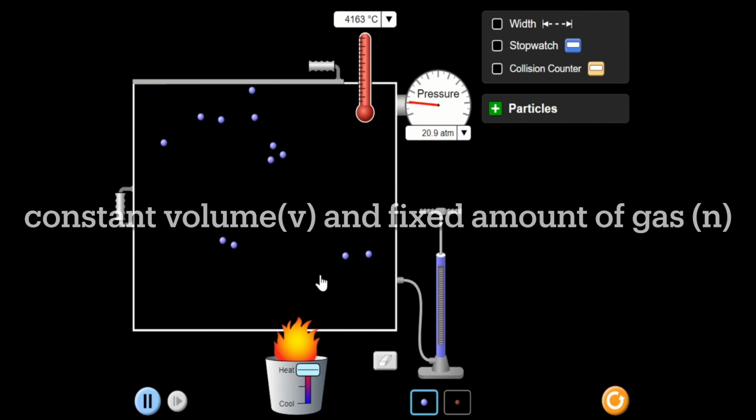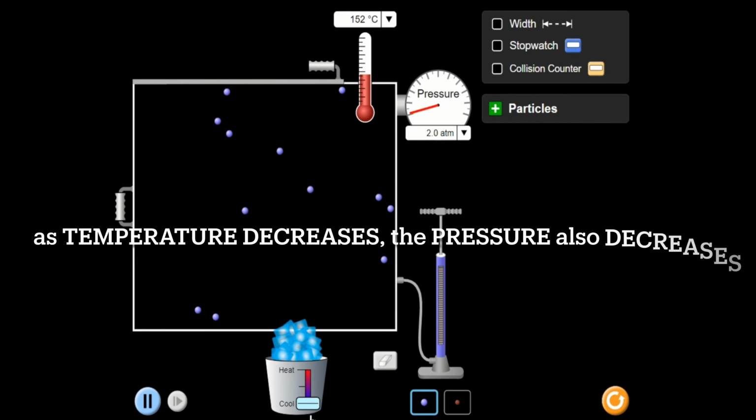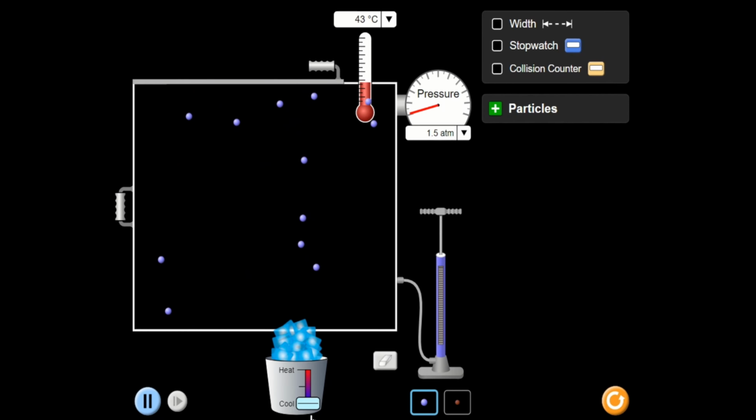Okay. Observe kung anong nangyayari sa pressure kapag nagde-decrease yung gas temperature. And look at also the movement. Anong nangyayari doon sa movement ng gas molecules inside the container? So, as you can see here, as temperature decreases, pressure also decreases. Okay? Nagdi-decrease din. Okay?